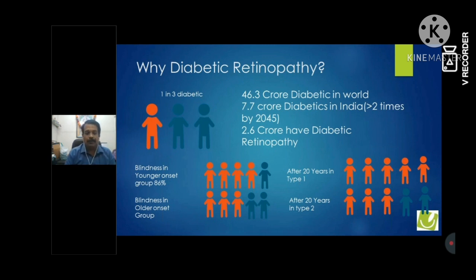If you consider young blind people, almost 80 to 86% are blind because of diabetic retinopathy. In older persons, the rate goes to 60% because of several other issues like cataract and everything. So that's why it is almost 60%. You can just imagine that India is a younger country, and among younger blind people, almost 80 to 90% are blind because of diabetic retinopathy.